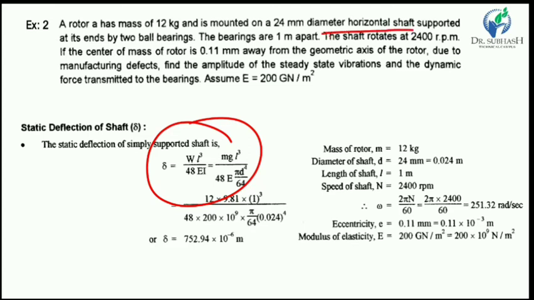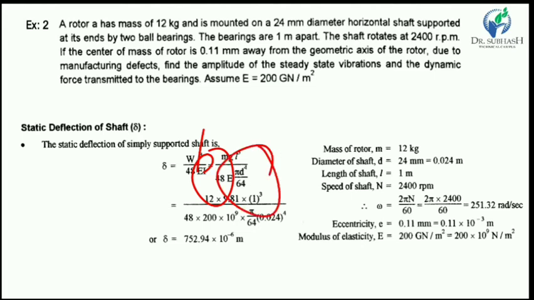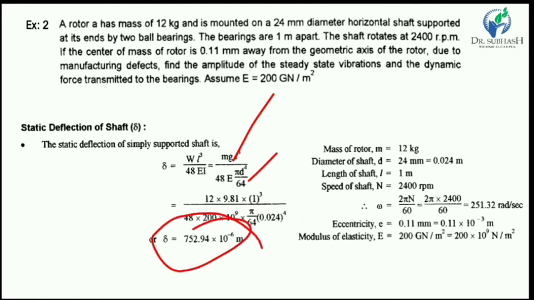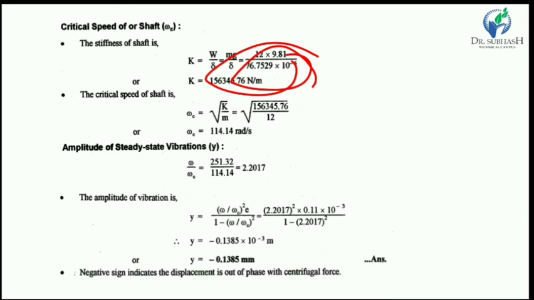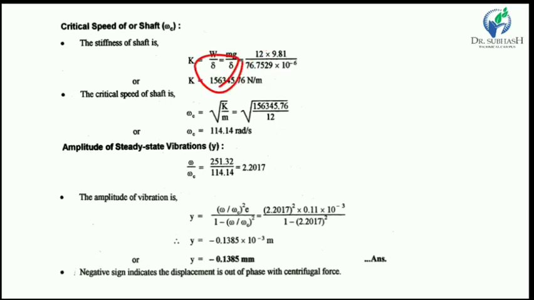The shaft is considered as simply supported with the two bearings as supports, and for that case the simply supported beam deflection equation is WL cube upon 48 EI, and put the value of E, and I for a circular shaft is pi by 64 d raised to 4, and W is mg. Now put all the values, and finally we get the value of delta, and this value of delta is applied into the equation of stiffness K, and finally we got the stiffness of shaft.